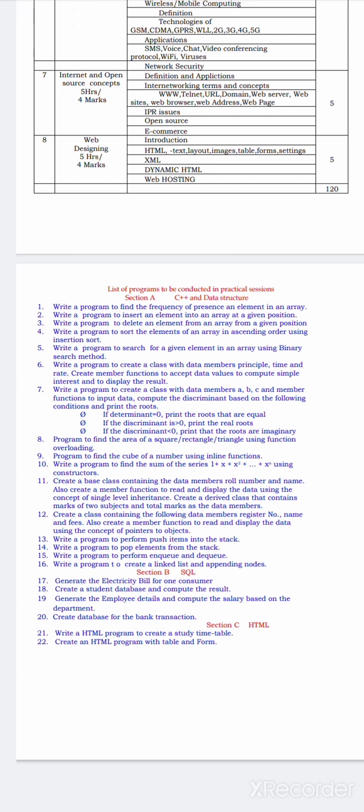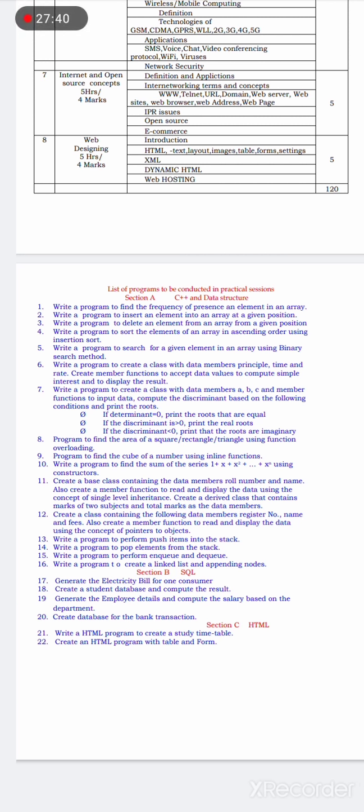The programs are introduced. Next, in the lab assignment, section C has HTML, that is how to create web pages. There are 2 programs in section C, that is creating a timetable and creating an HTML program with table and forms.